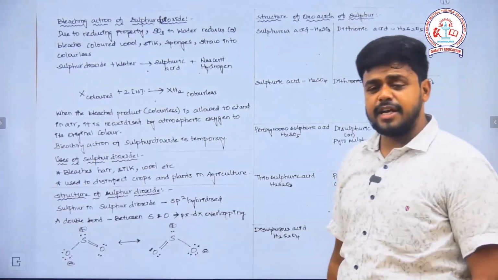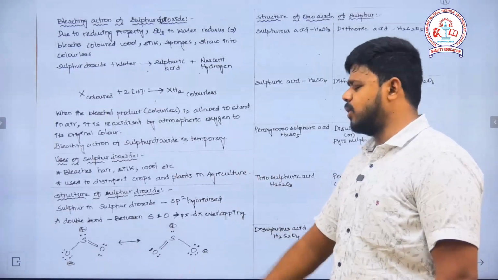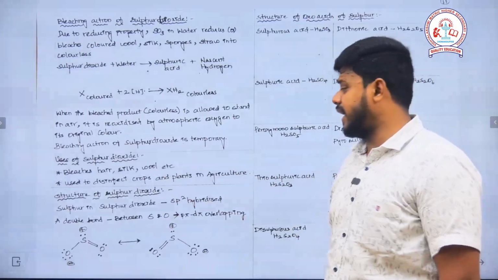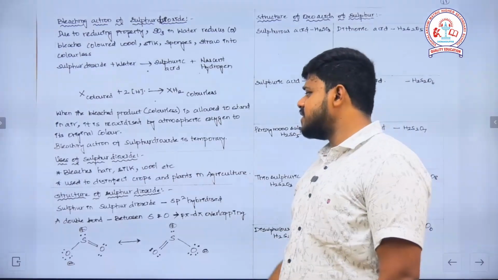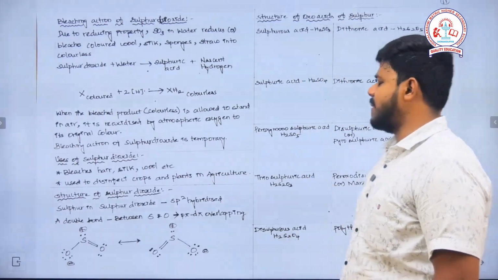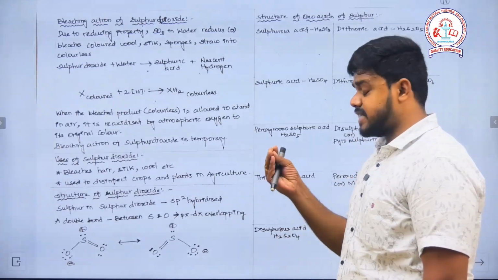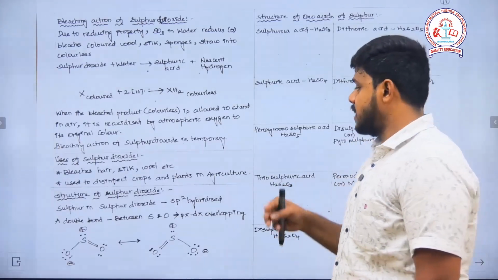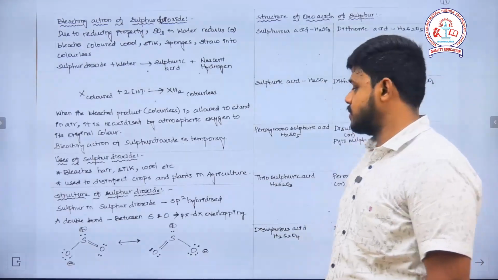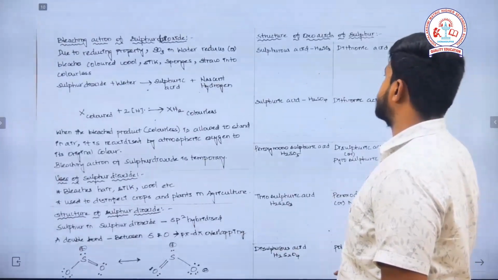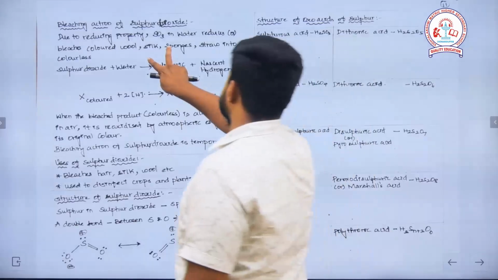It has an ability to bleach silk and wool. Okay, the colored substances like it can bleach, and it is used to disinfect crops and plants in agriculture. See, in the insecticides, a part of the insecticides includes sulfur because it has an ability to disinfect crops. Okay, so for agricultural purposes it has been used. Now, the